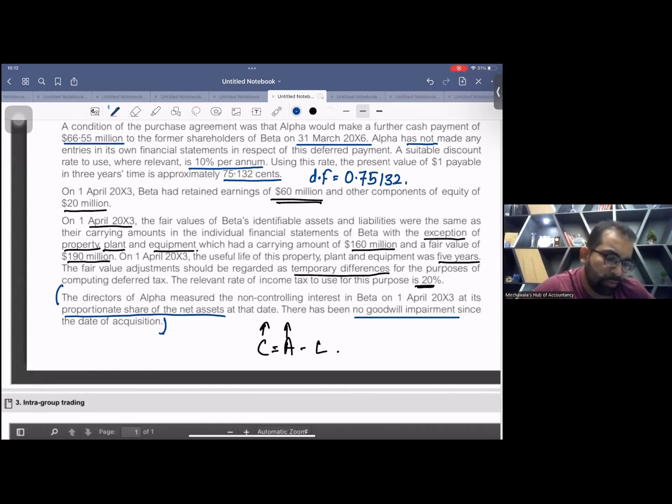Thank God, this is easy for you. There is no goodwill impairment in this question. Okay. Let me calculate goodwill for you.